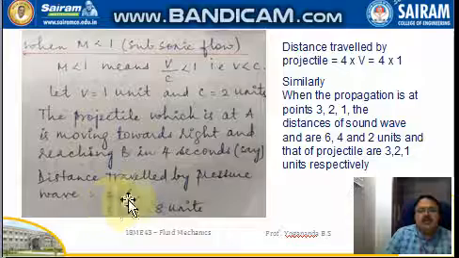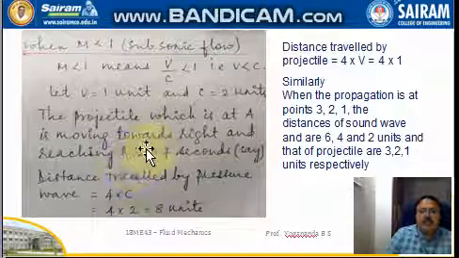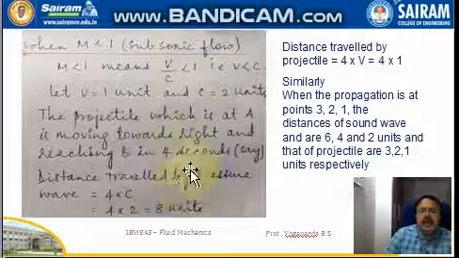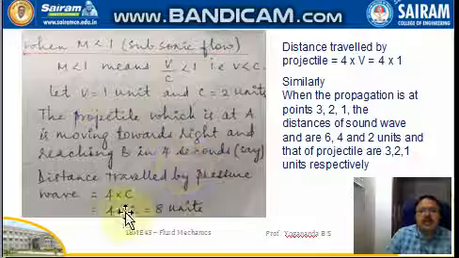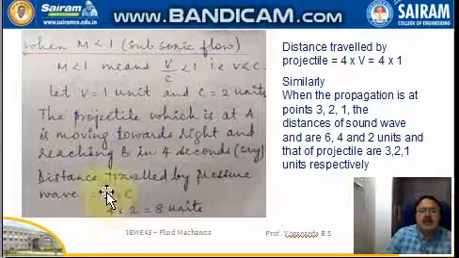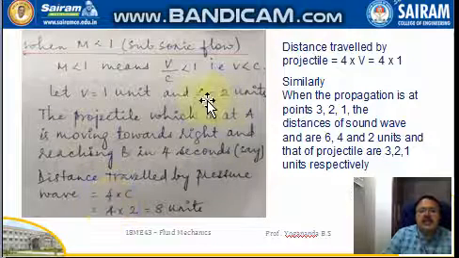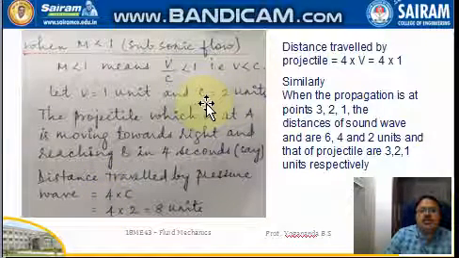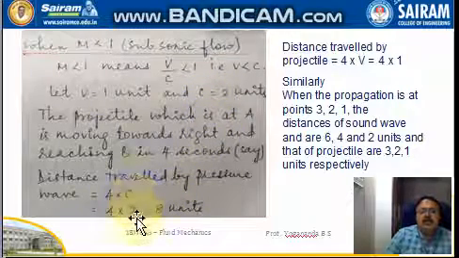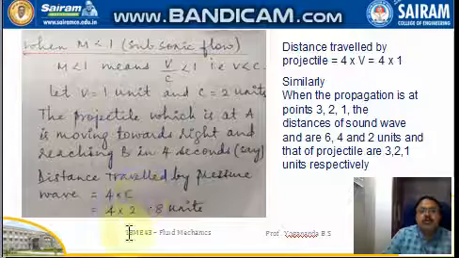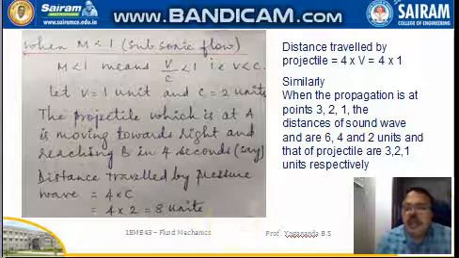Once again, velocity is the ratio of distance by time taken, so distance traveled is the product of velocity into time. The velocity is C, the time taken is 4 seconds, and we have assumed C, the velocity of the sound wave, as 2 units. So the distance traveled is 4 into 2, that is 8 units.